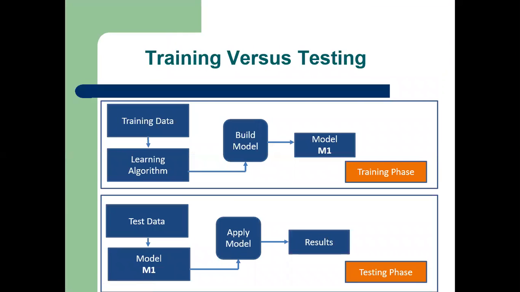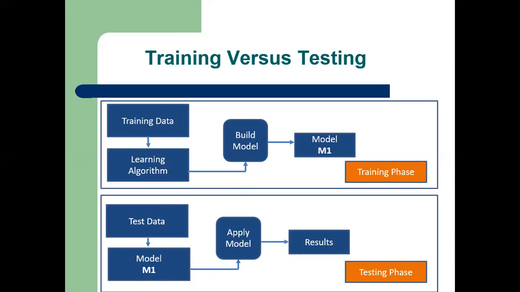Now let us move to the training versus testing phase. We know that the machine learning algorithm goes through two phases, the training phase and the testing phase. So what is the training phase? In the training phase, the training data is given as an input to the learning model for the process of training, which is shown in the first part of this figure.